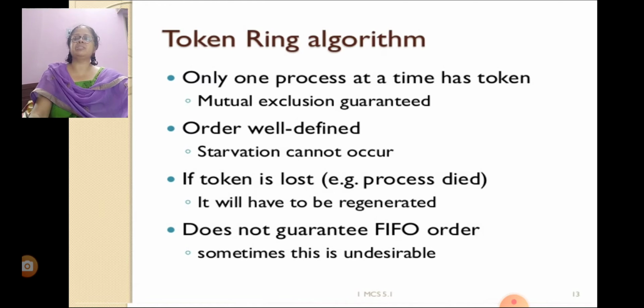If the token is lost, for example a process died or crashed for some reason, it will have to be regenerated. It does not guarantee FIFO order. Sometimes this is undesirable because the process has to wait for a long time.